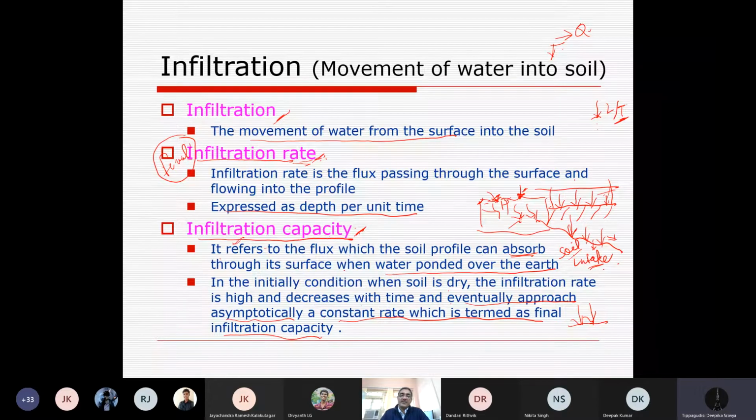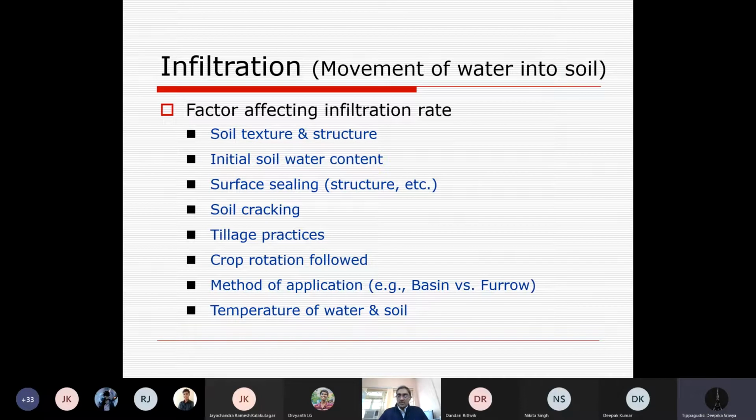So we are interested in infiltration to find out how much water entered the soil, to find out finally the soil moisture content, so that we can say it is in good condition, that is field capacity, or somewhere in between field capacity and wilting point, so that plants are getting sufficient water from the soil after irrigation. Now we need to learn what the different factors are which affect infiltration.